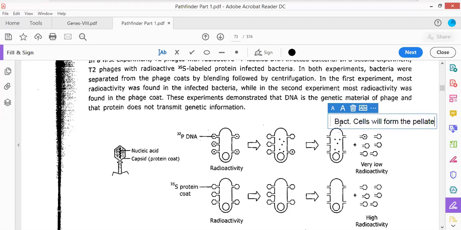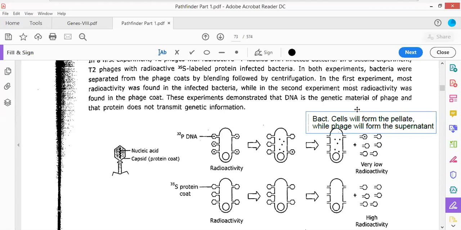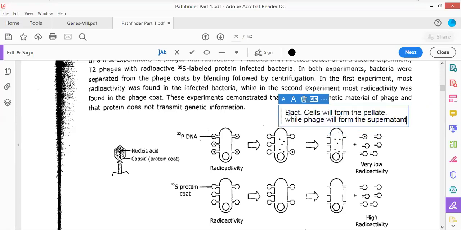In every case, phage will form the supernatant. Now see, as phage forms the supernatant in the first case.